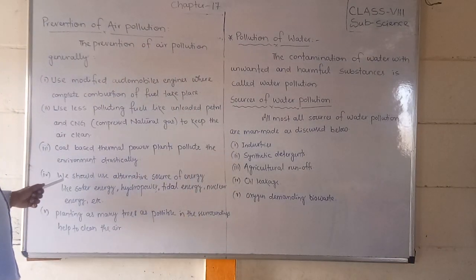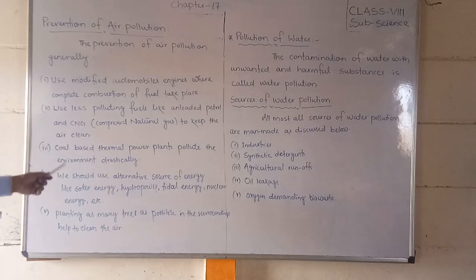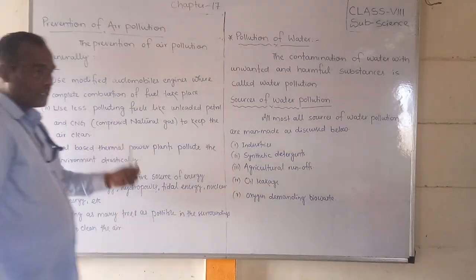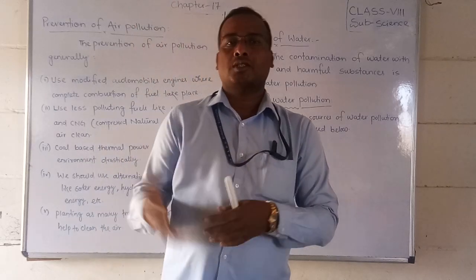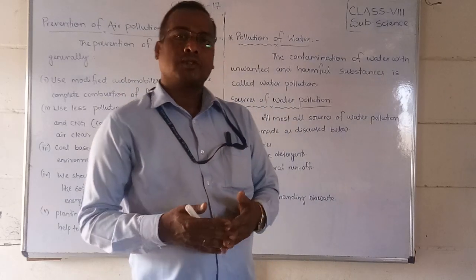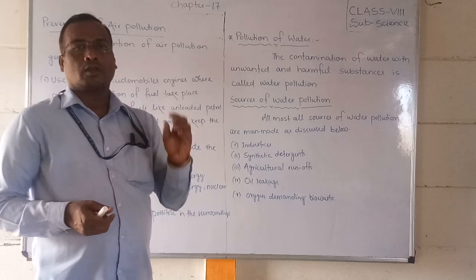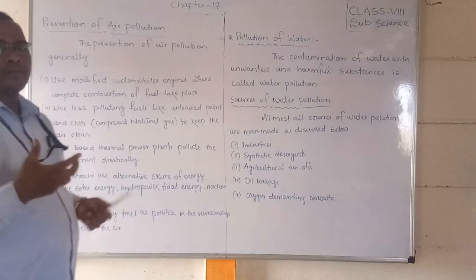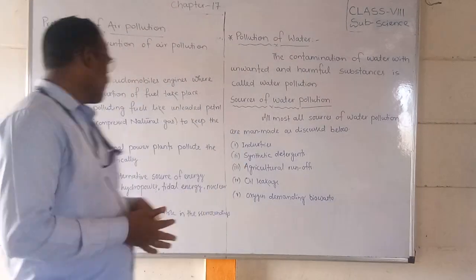If we avoid that, we can do prevention. So coal based thermal power plants pollute the environment drastically. Instead of thermal power stations, if we make hydro power stations or use solar systems to produce electricity, then our air pollution will decrease.